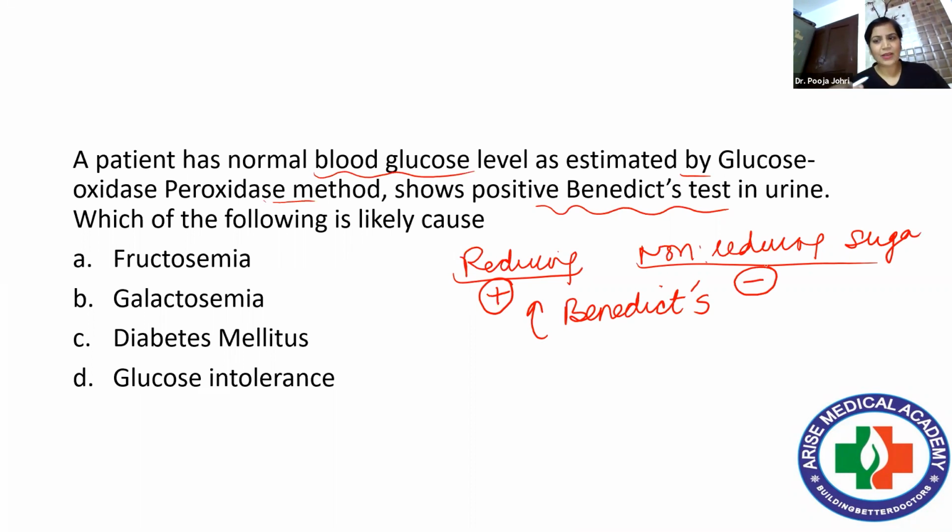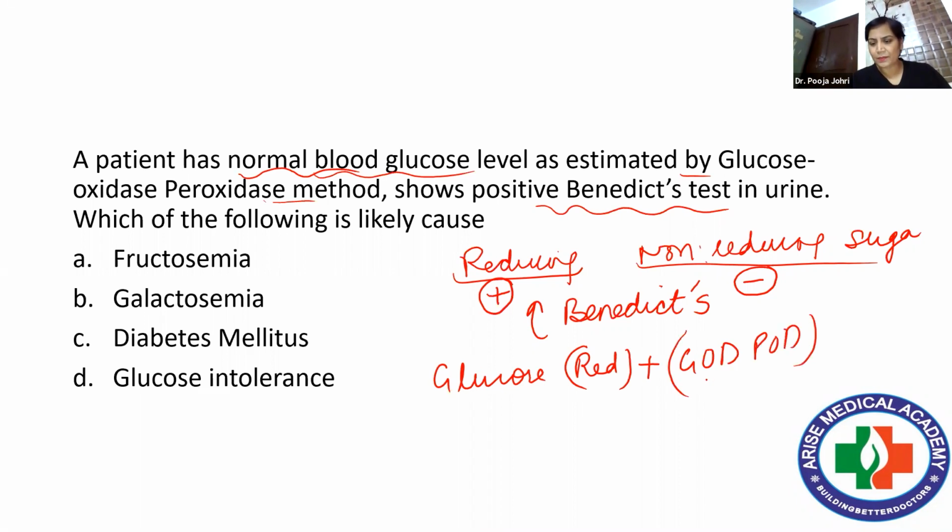And if we look at the question, it says normal blood glucose. If we talk about estimation of glucose, glucose is a reducing sugar, so it will give a positive Benedict's test. But here you can see he has a normal blood glucose level, meaning glucose can be detected by the GOD-POD method.